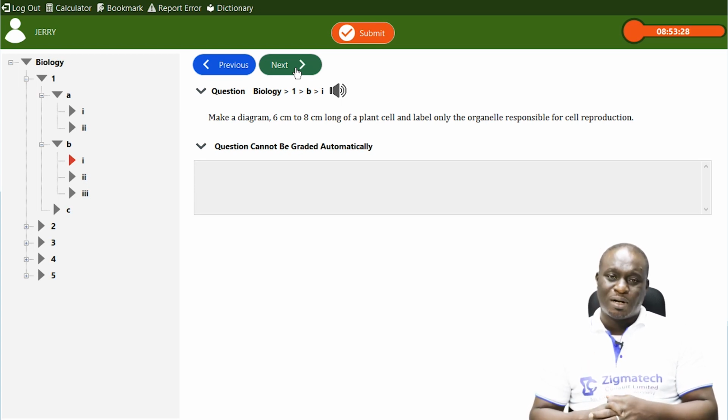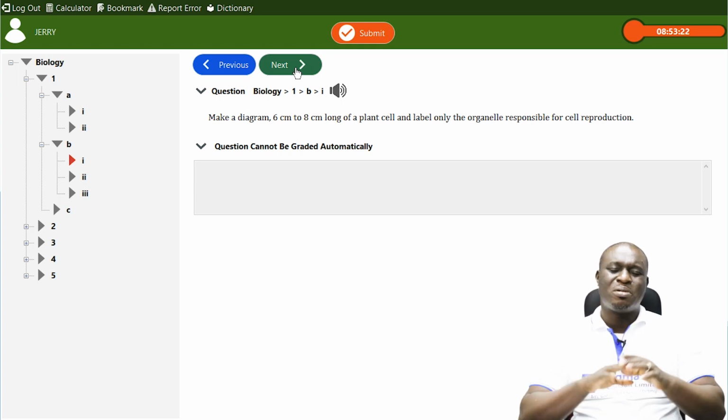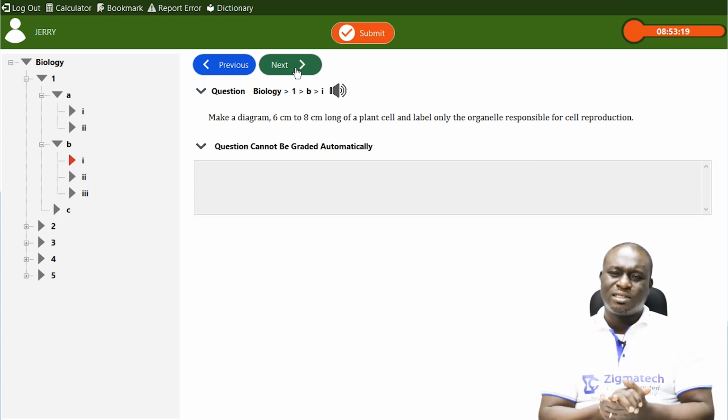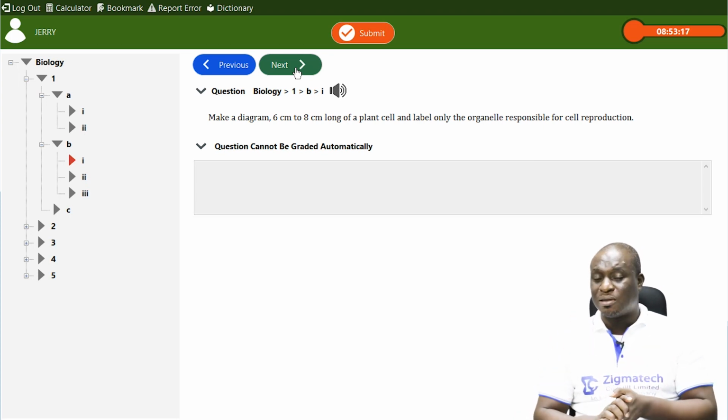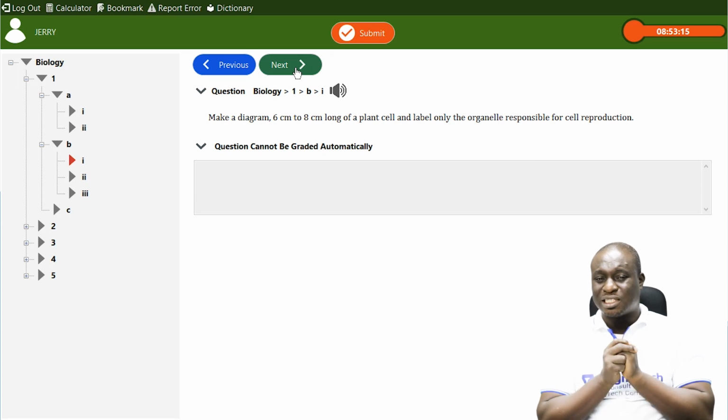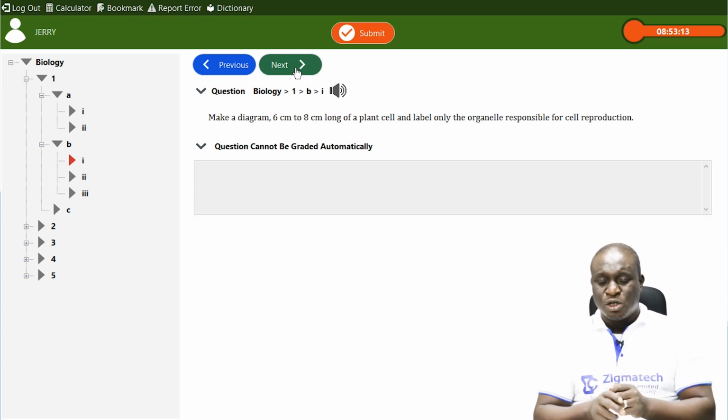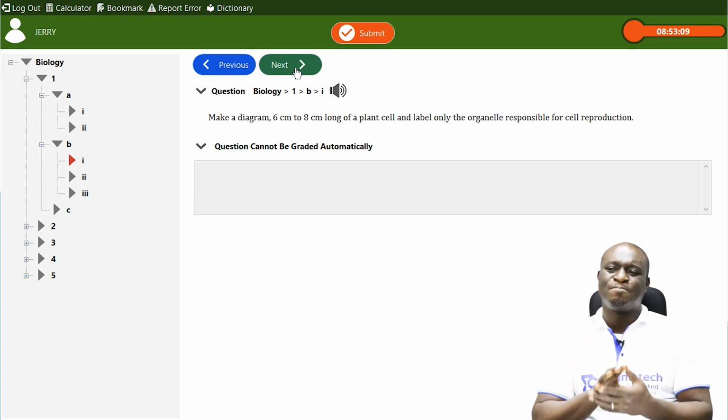It has ribosomes, the endoplasmic reticulum, and many other organelles. It also has the mitochondria, which is the powerhouse of the cell that generates energy for the plant cell. So these are some of the organelles that are found inside the plant cell.